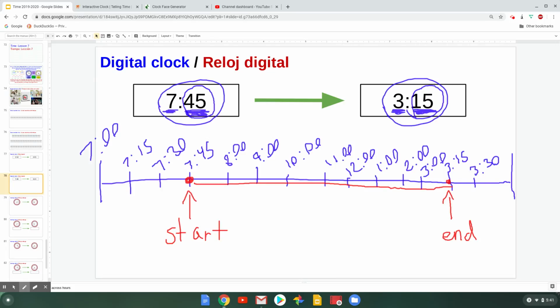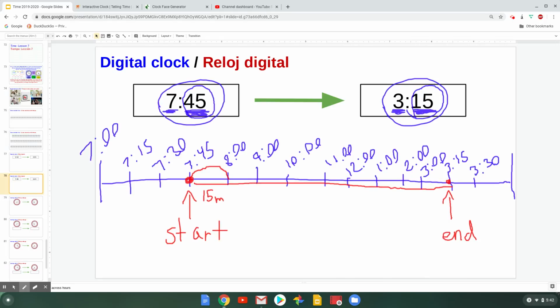And to count this, we're going to have to count it in kind of a different way because we have different kinds of intervals on the same number line. So we're going to have to really count carefully. So we're going to start at 7:45, and my first jump is from 7:45 to 8. And from 7:45 to 8, I know that 15 minutes has gone by. So I'm just going to write that there, 15 minutes.